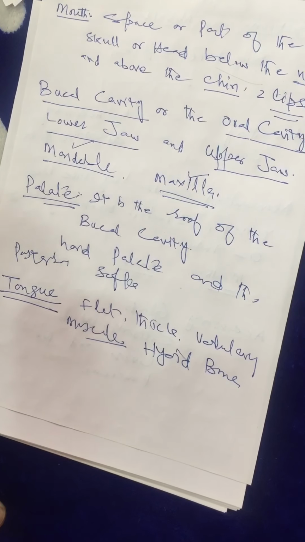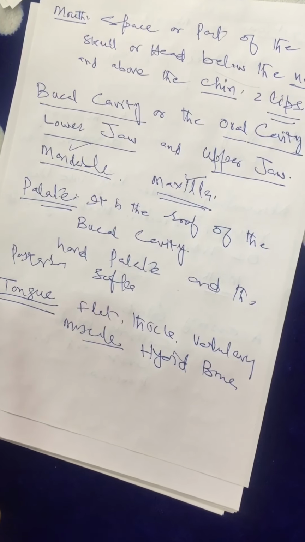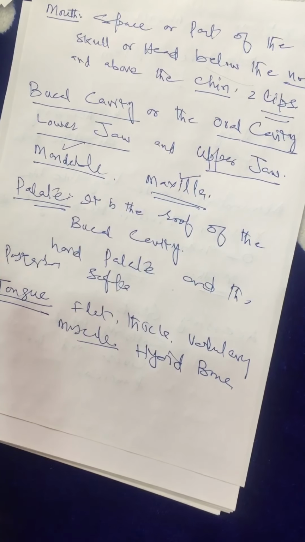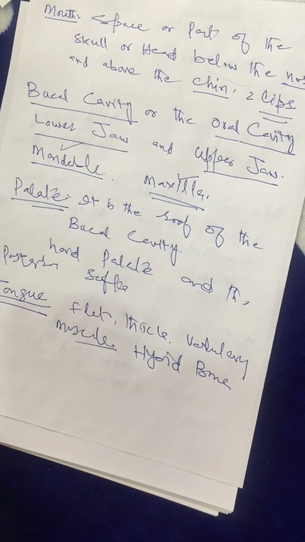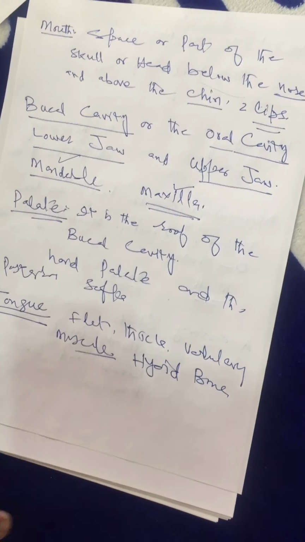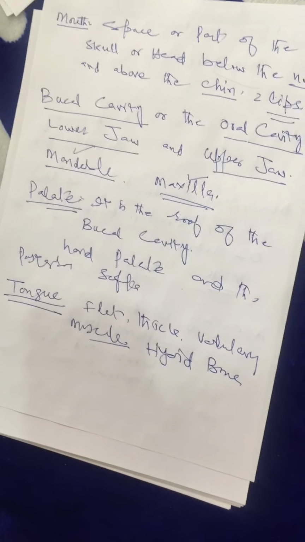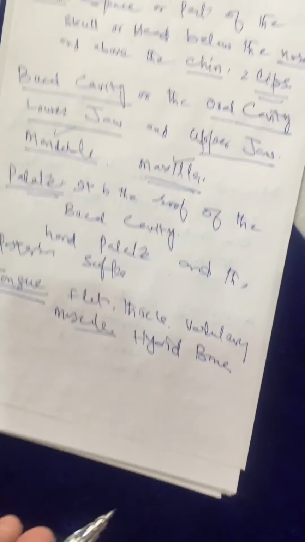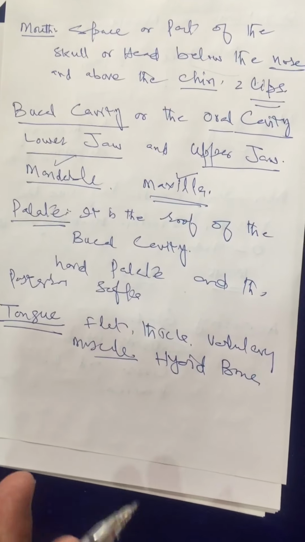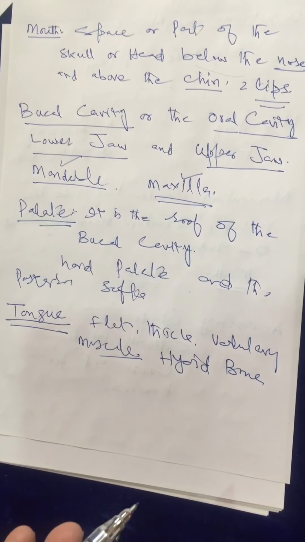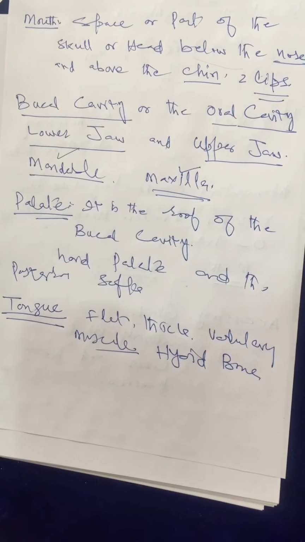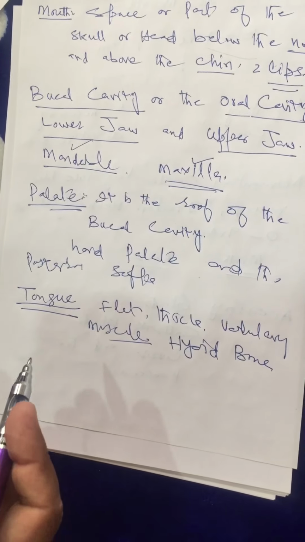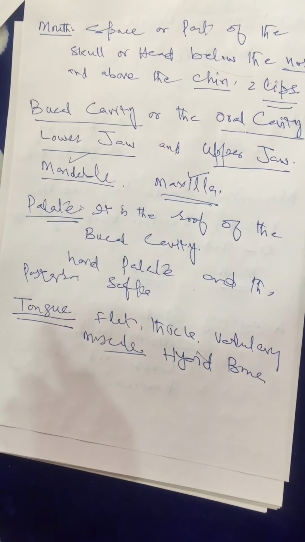And then, what is the function of the tongue? The tongue consists of the taste buds, which produce the sensation of taste. What role does the tongue play in the process of digestion? Dear students, you know that different people in this world like foods of different tastes. Some may like sweet food, some salty, some any other type.